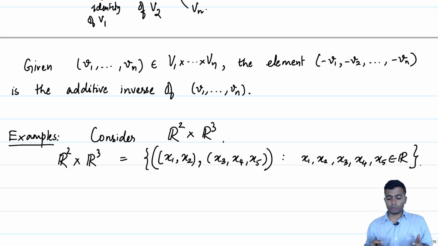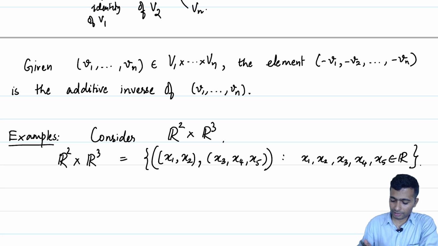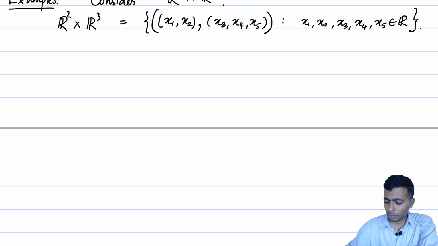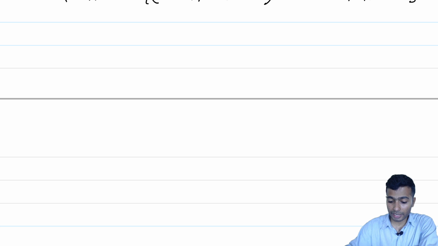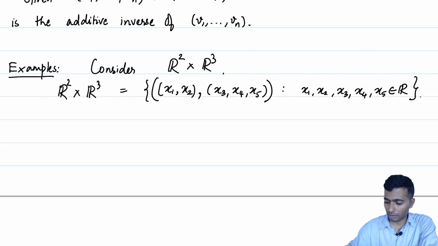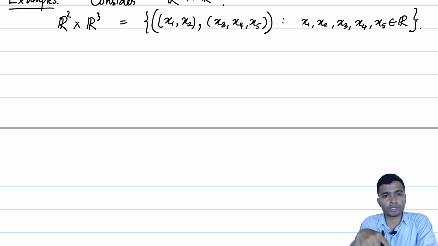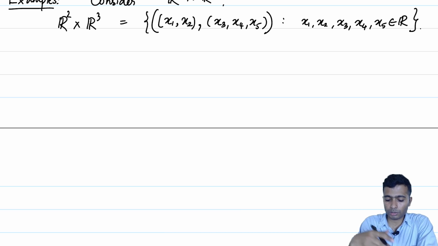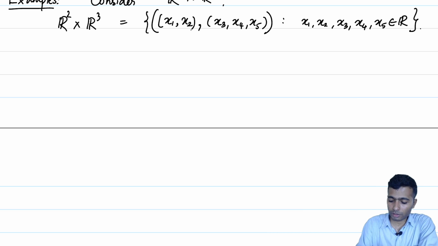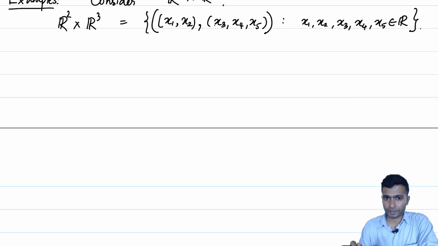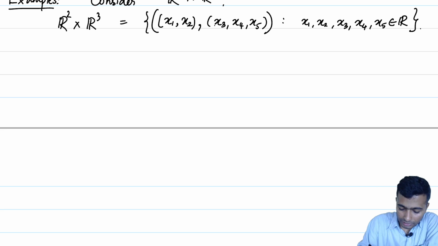One will be tempted to say that R2 cross R3, which we have just defined, is nothing but R5, but that is not technically correct. R2 cross R3 can certainly be identified with R5 through the notion of an isomorphism which we have defined, but it is incorrect to say that R2 cross R3 is equal to R5. This is after all a tuple of a vector in R2 and a vector in R3. It is not the same as giving a vector in R5. We will make that precise.